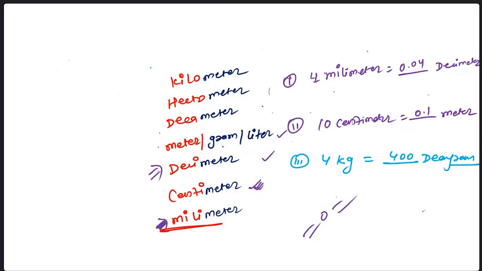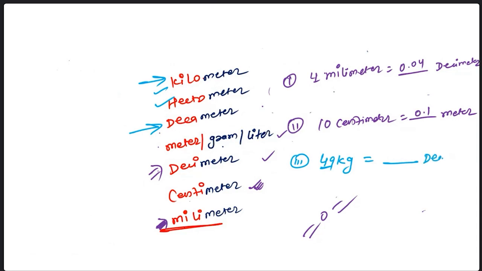400. Why? Because you are here and you have to reach out to here. So there is a 2 difference. 2 difference means 2 0s. So simply there is a 4, and 4 we are going to multiply with 100. Just write down 400. Now if this becomes 49, then it is 4,900 decagram.